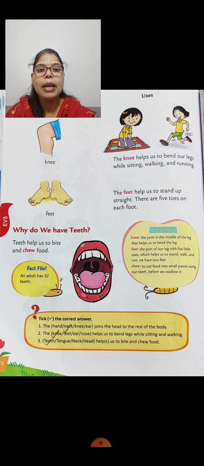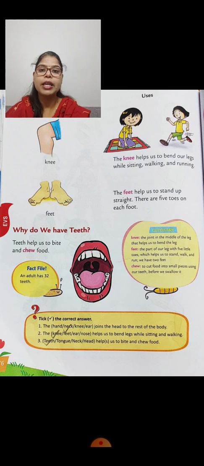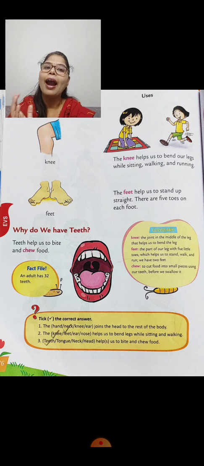So the knee helps us to bend our legs. तो नी से हम क्या करते हैं, हमारा जो लेग है वो बेंड होता है और that is why we can sit on the floor. जब हम हमारे जो लेग्स बेंड करते हैं तो उसकी वजह से हम ज़मीन पे बैठ सकते हैं. Yes, the knee helps us to bend our legs while sitting, walking and running.